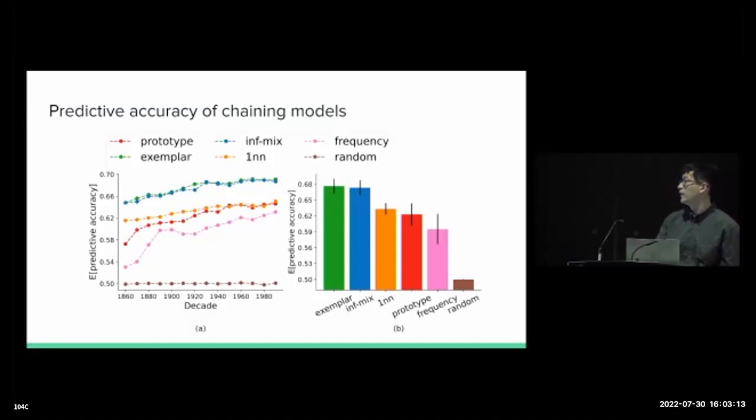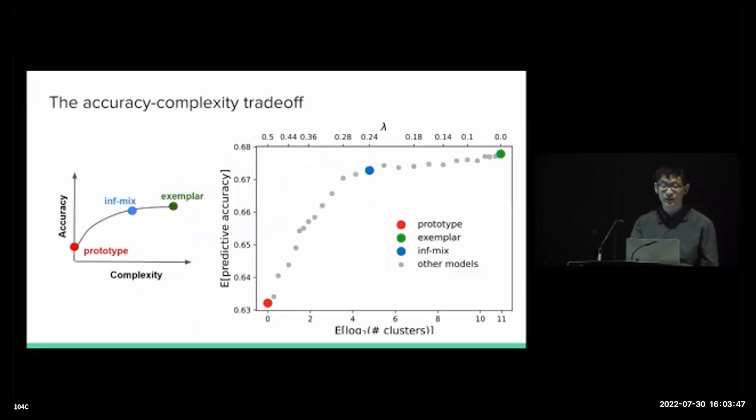And so the two figures here show the results of our evaluation. We report the accuracy of an infinite mixture chaining model with lambda equals 0.24, since this model used the most well-defined or most coherent semantic clusters as measured by the standard silhouette score metric in the field of unsupervised machine learning. And we observed that in almost every decade of study, the infinite mixture model achieved near-equivalent accuracy compared to the exemplar model and is superior to all other alternative models.